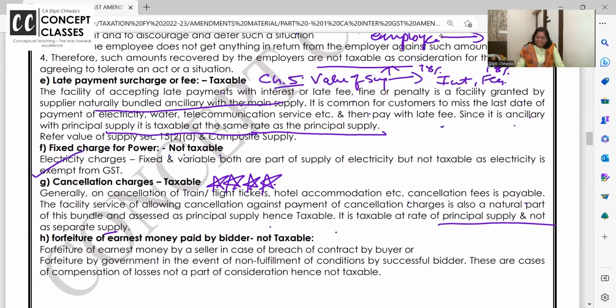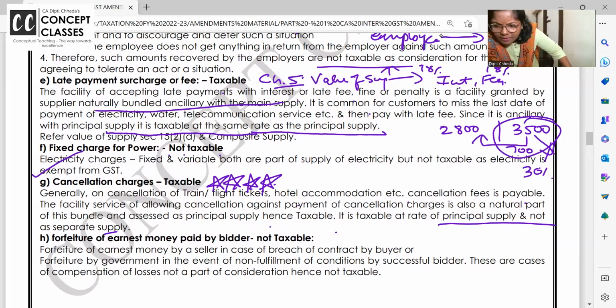When you book flight tickets, they say without cancellation, it's 2,800, Hyderabad to Chennai. With cancellation, it is 3,500. So already 700 extra they are taking in the value of supply of service. Are you understanding? In the value of supply of this service, air ticket, they are already taking extra. So if I cancel the tickets, 30% they will keep. How much is 30% coming? Look at the 3,500. They can make a case study and ask you. Let's do it and see.